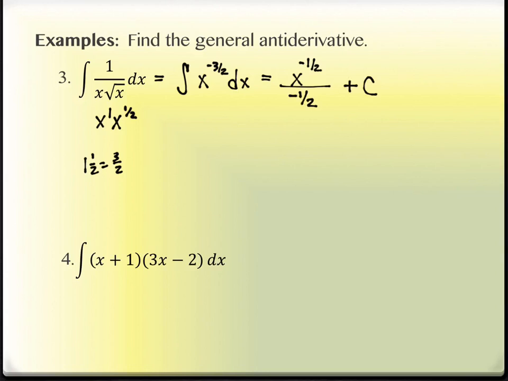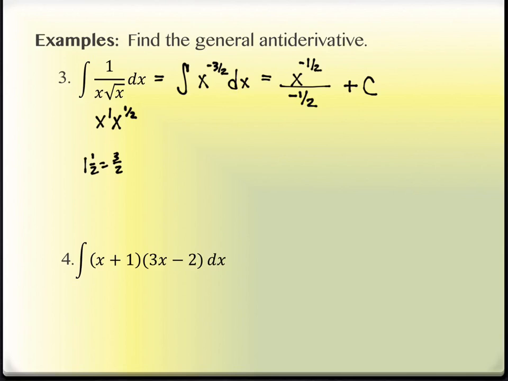Here's my plus c, and on a gateway, you're done right there, and we all say, whew, that would be a great place to stop. I don't want to do anything else. But for your homework, for quizzes, for your tests, you're going to simplify that, and it's going to look like the original problem. So no negative exponents and no fractional exponents, because the original problem didn't have them. So what do I have to do? And also we got division by a fraction. That's just tacky, right? It's just not good at all.